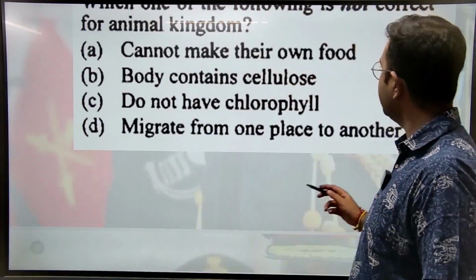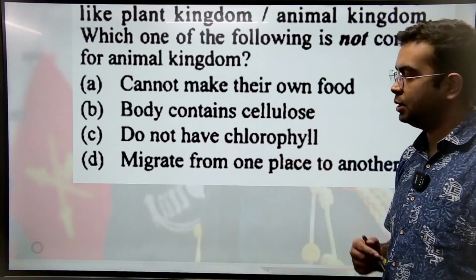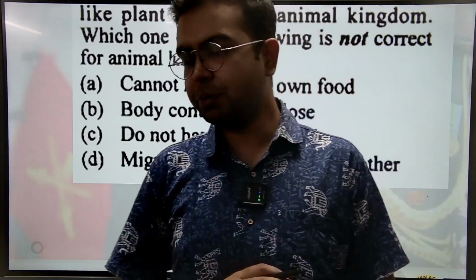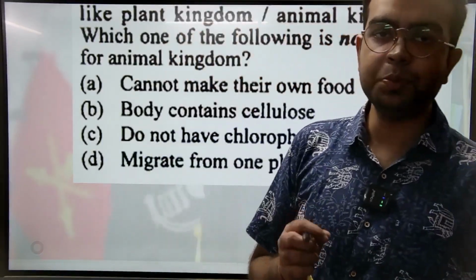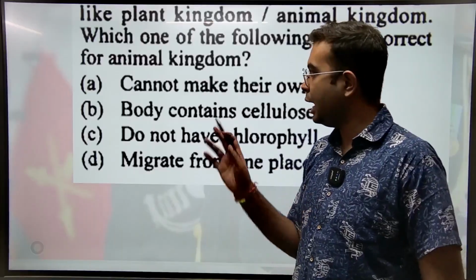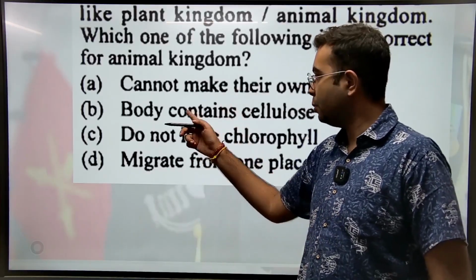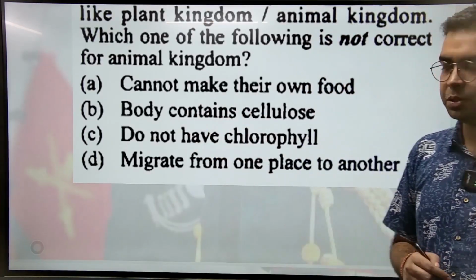So the incorrect statement is asked. Incorrect statement is option B. Body contains cellulose. हमारे बॉडी में सेलुलोज नहीं होता है. Cellulose is present in the cell wall of plants. Animal cells don't have a cell wall. Option B is the incorrect statement. Option B is our answer.